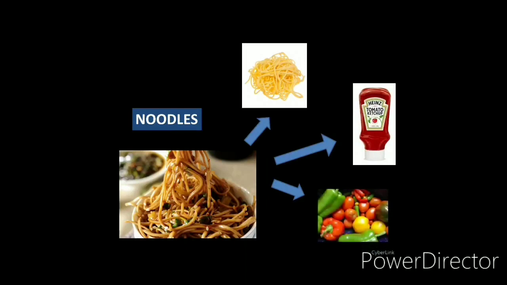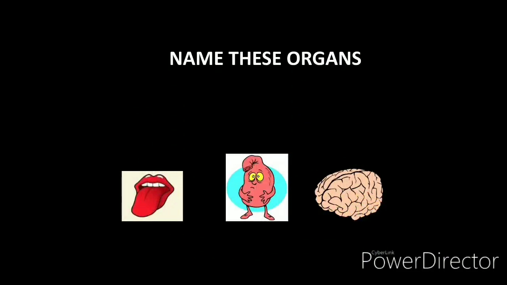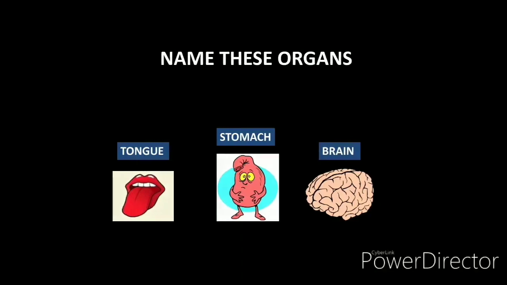Very good. You must have heard or studied about sense organs in your previous classes. Now name these organs. The first organ is tongue. Now tell the second organ name. It is stomach. Very good. Now tell me the third organ name. It is brain. Very good. The brain is the powerhouse of our body.